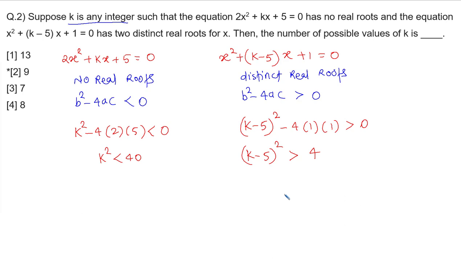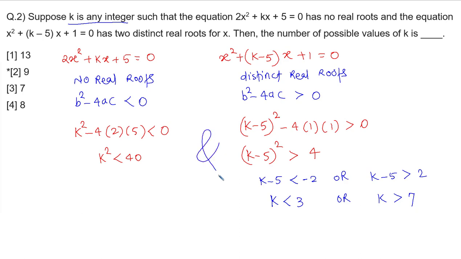So now what does it mean? It means k minus 5 should be less than minus 2, or k minus 5 should be greater than 2. So k should be less than 3, or k should be greater than 5 plus 2, which is 7. Let's count this. Along with this, one more condition is that k square should be less than 40. It means k should be in between minus square root of 40 and plus square root of 40.